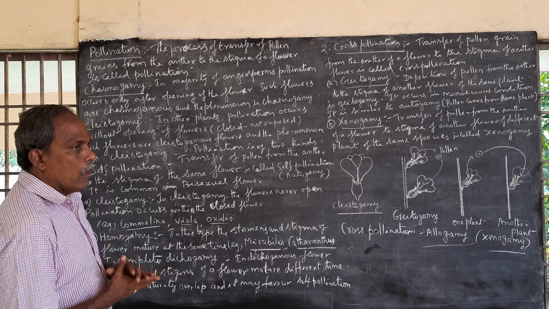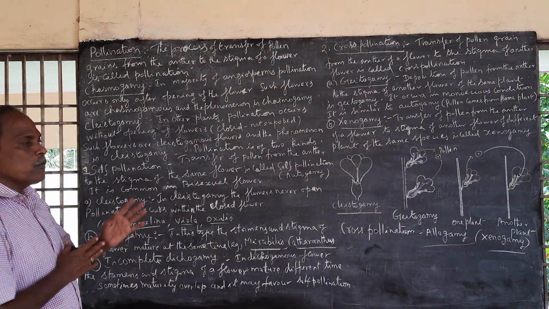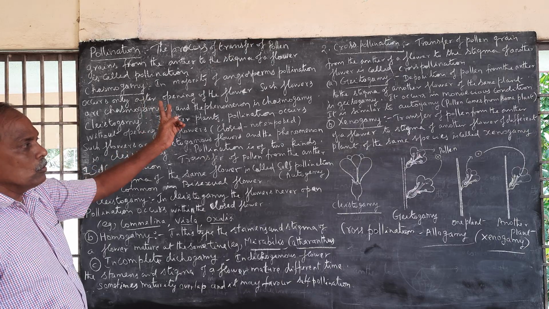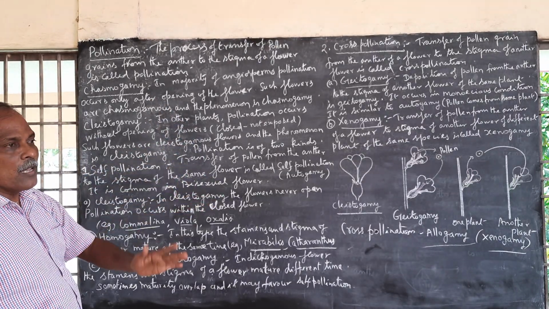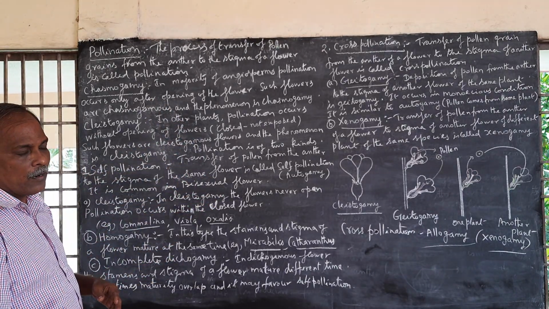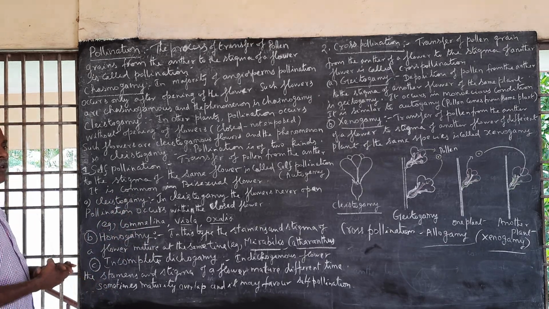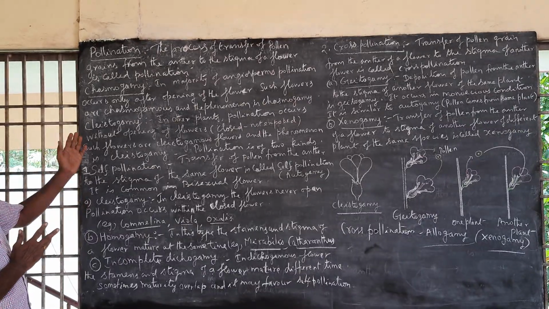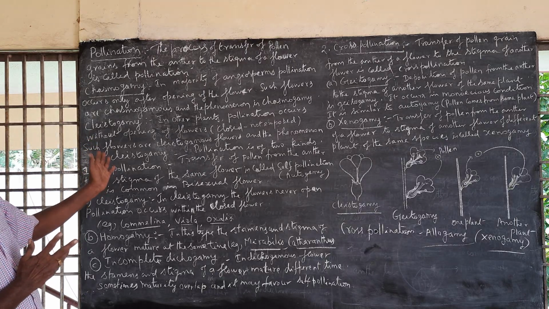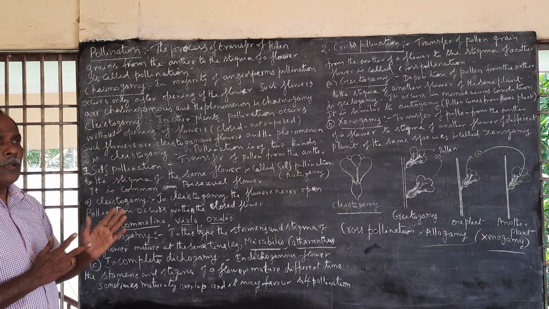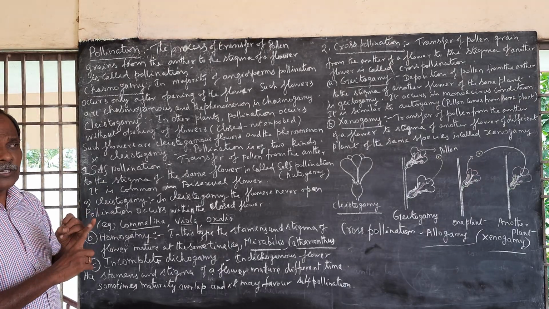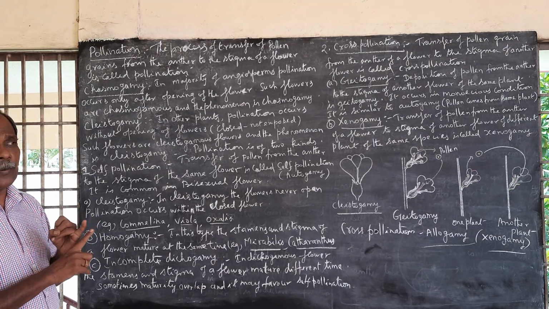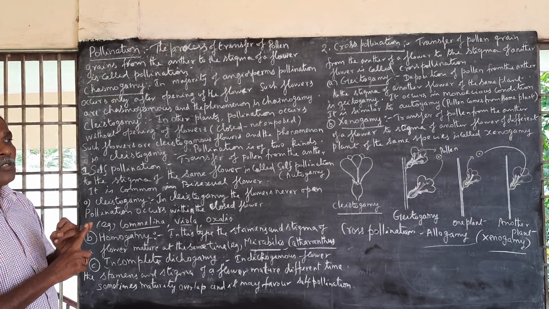What is pollination? Transfer of pollen grain from the anther of a flower to the stigma of the same flower or a different flower. So this is called pollination. Based on the nature of the flower, pollination is of two kinds: chasmogamy and clistogamy. In chasmogamy, the flowers open. Pollination occurs only when the flowers open.